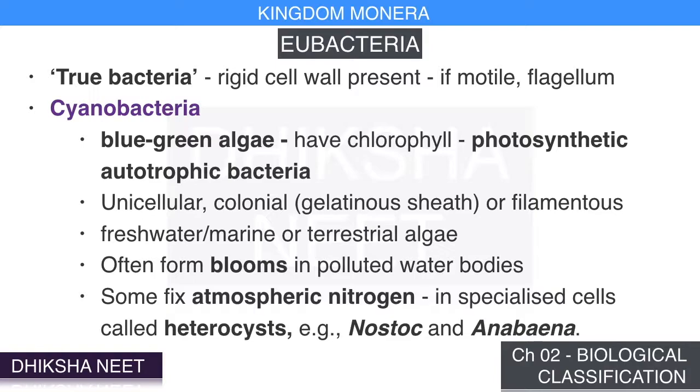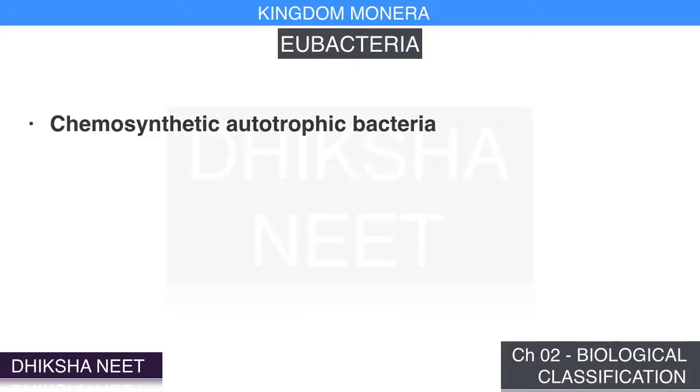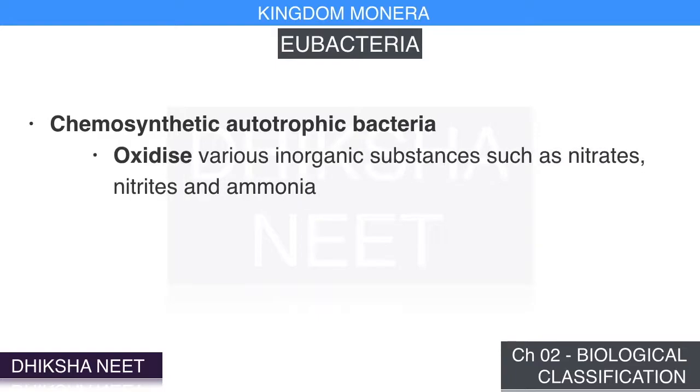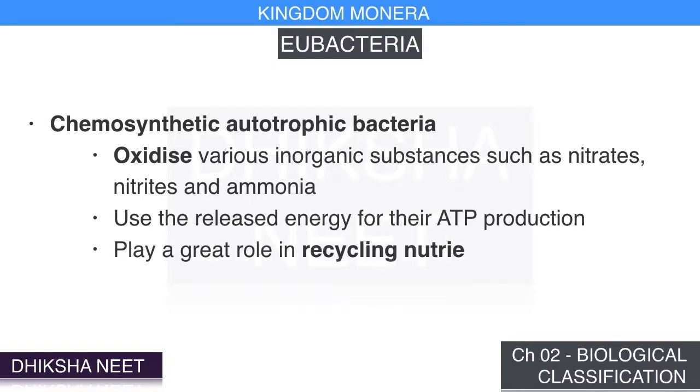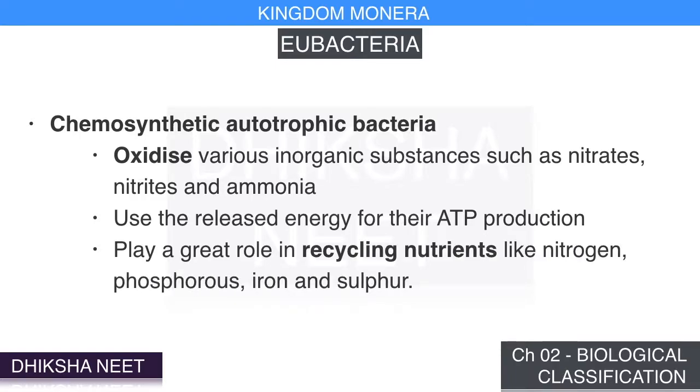Example, Nostoc and Anabaena. Chemosynthetic autotrophic bacteria oxidize various inorganic substances such as nitrates, nitrites and ammonia and use the released energy for their ATP production. They play a great role in recycling nutrients like nitrogen, phosphorus, iron and sulfur.